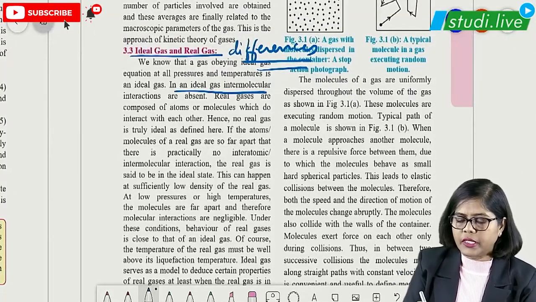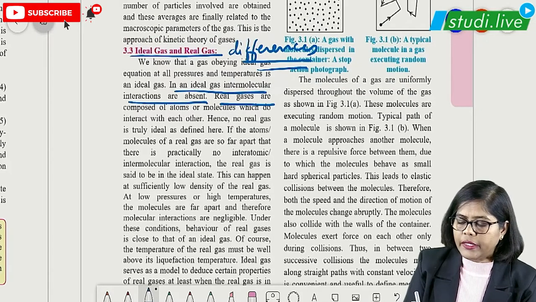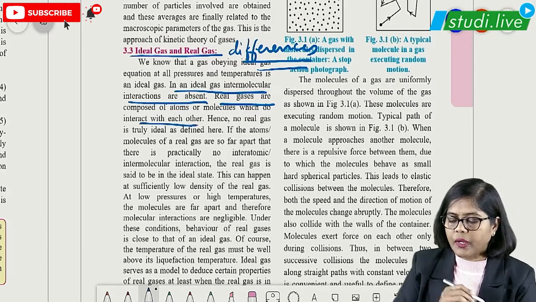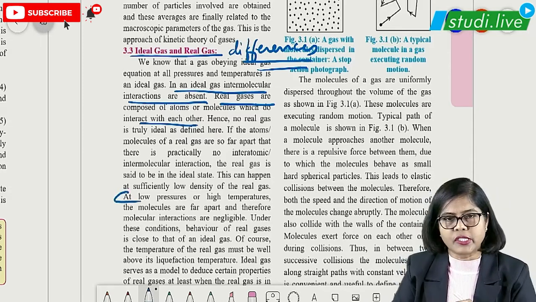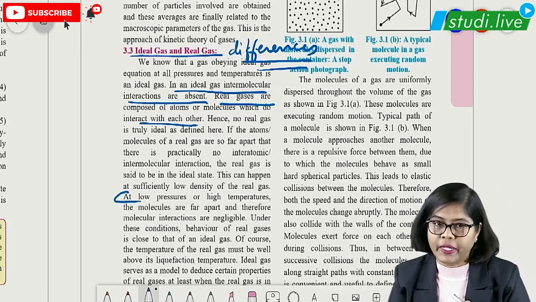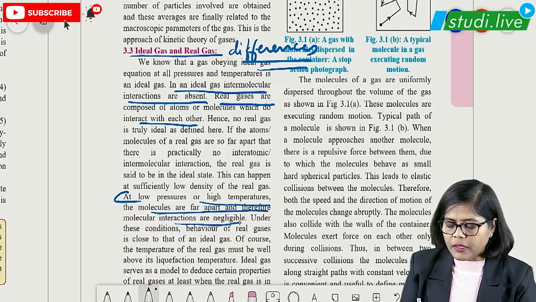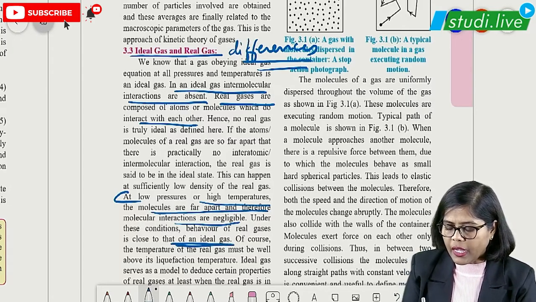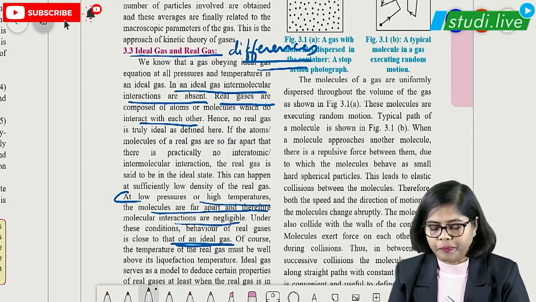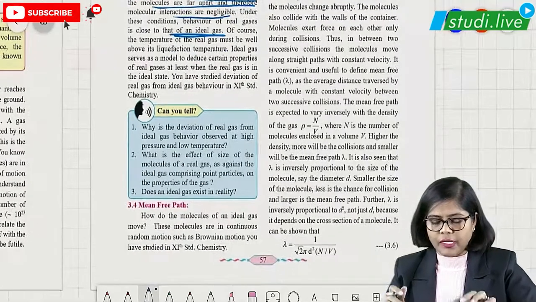In an ideal gas, intermolecular interactions are absent. For a real gas, intermolecular attractions are there. This is a very important sentence, students. Sometimes for MCQs it will definitely be asked, right? At low pressure and high temperature, the interaction between molecules is negligible, and in this situation it behaves as an ideal gas. Then after this, the next part, students, is about mean free path.